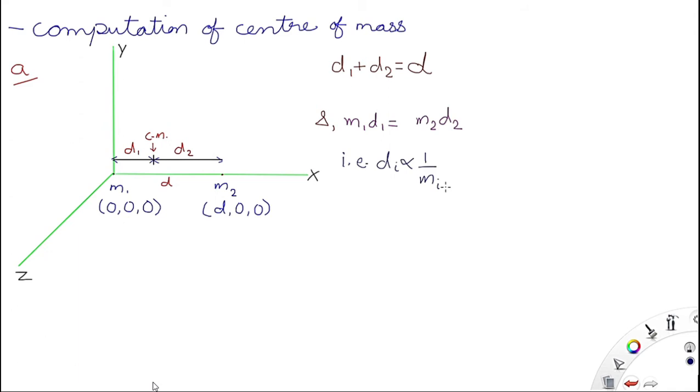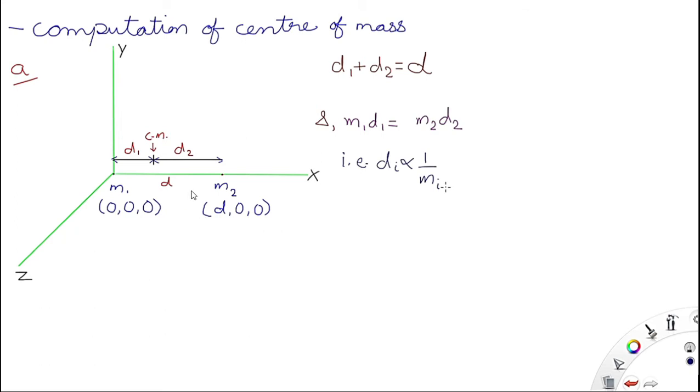First mass m1 has been kept at the origin, having the coordinates 0 0 0. And the second mass is at a distance d from the origin, so its coordinate is d 0 0 because it is put on the x-axis. So all the values are on the x-axis, that's why the y and z coordinates are 0.